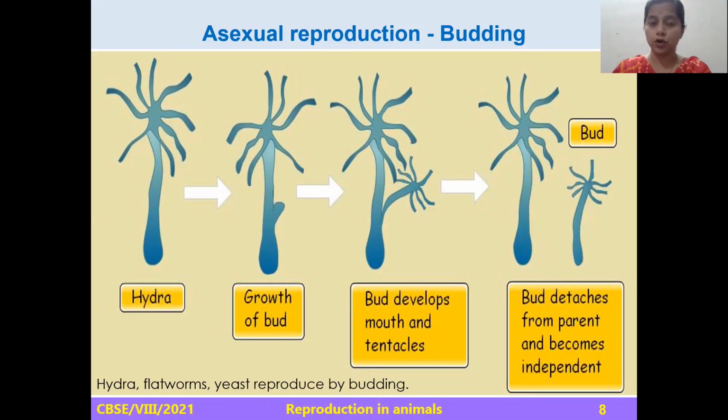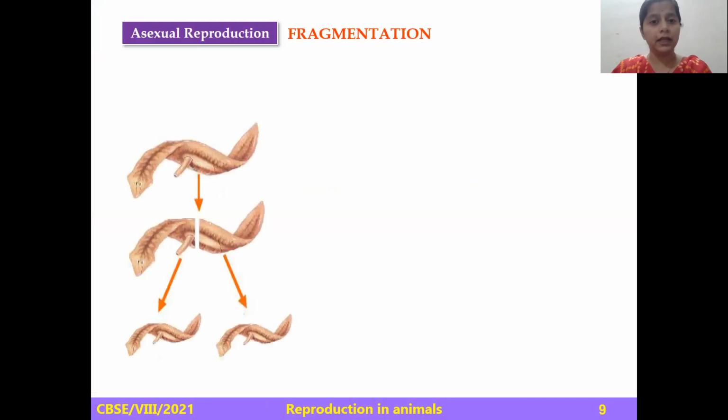This bud grows and becomes an adult and detaches itself from the parent body. Once the bud detaches from the parent, it becomes an independent individual. Here this bud also shows asexual mode of reproduction.